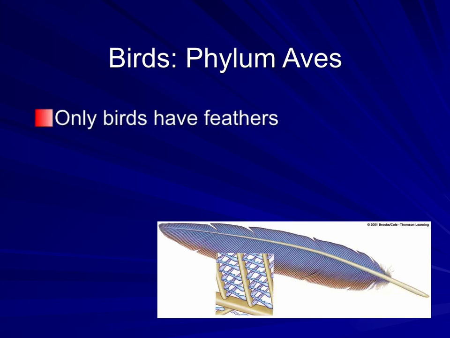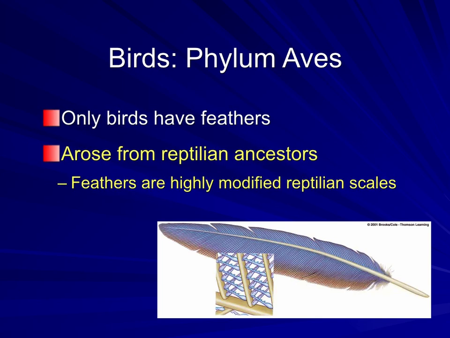So now we're talking about birds. Only birds have feathers. Arose from reptilian ancestors. Feathers are highly modified reptilian scales. They have modified wing forelimbs, hind limbs for various activities, keratinized beak, lay eggs. Only fish have more diversity in their species.